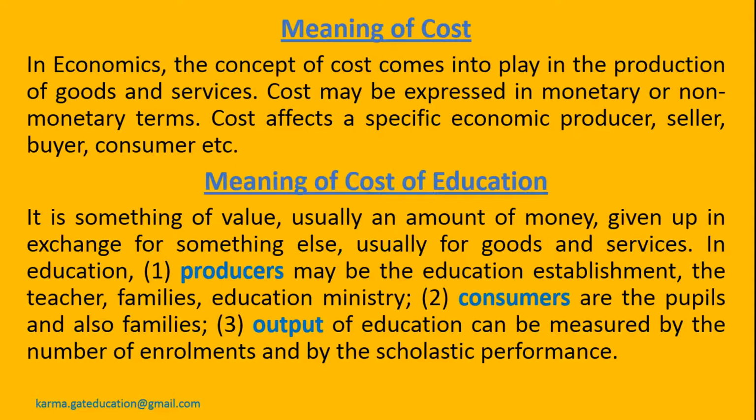In education, goods and services can be denoted by the imparting of knowledge. Goods and services means imparting of knowledge. In education, the producer of the service of education may be the education establishment, the teacher, families, education ministry, etc. Whereas consumers are the pupils and also indirectly all the families of the pupil. And output of education can be measured by the number of enrollments and by the scholastic performance of the students.